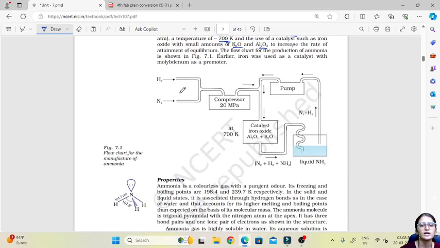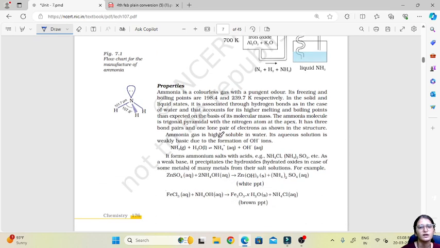And this is a flow chart showing the production of ammonia, wherein H2 and N2 are passed into the compressor, wherein they get compressed and then are sent to the chamber having the catalyst, iron oxide, that is aluminium oxide plus potassium oxide, and it combines to give liquid NH3, which is then taken in the pump, okay, and we are getting the NH3 here.